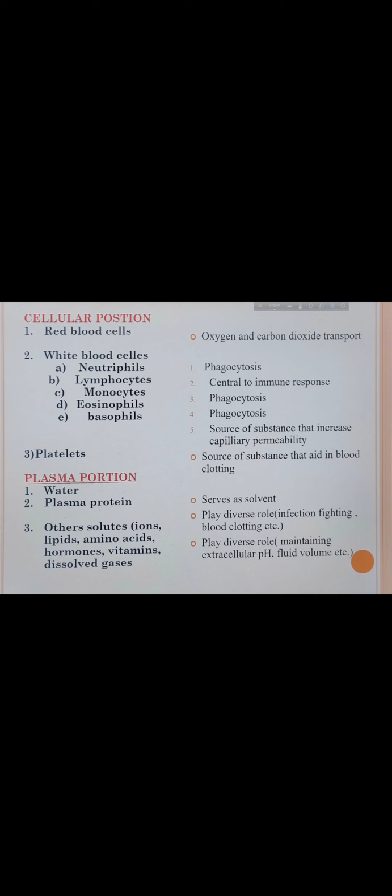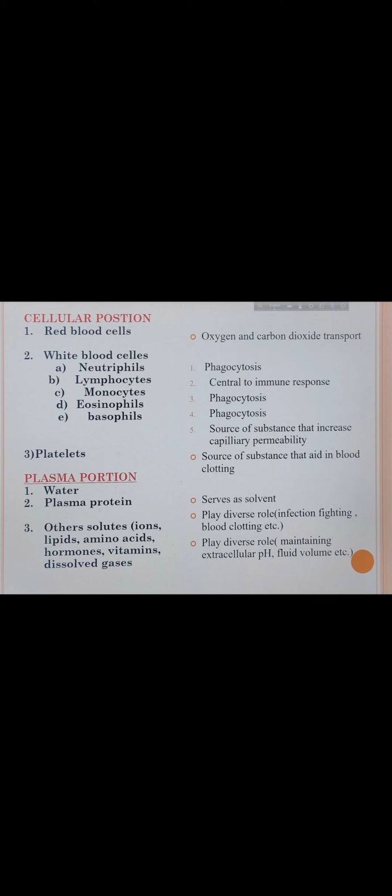Lymphocytes are mainly central to the immune response. If there is any immune reaction, the lymphocyte is the first one to respond. Then monocytes and eosinophils are also involved in the phagocytosis process. The last one, the basophils, are a source of substances that increase capillary permeability. So when blood is transferring from the blood vessels to tissue, during that time they help with the capillary permeability.